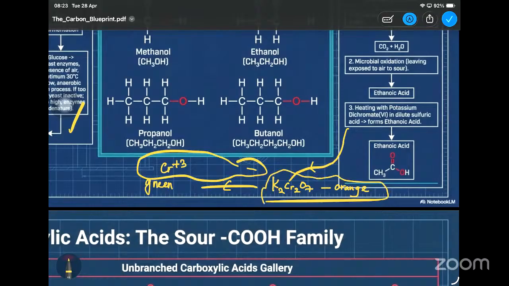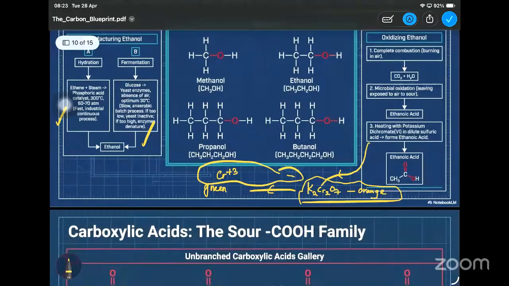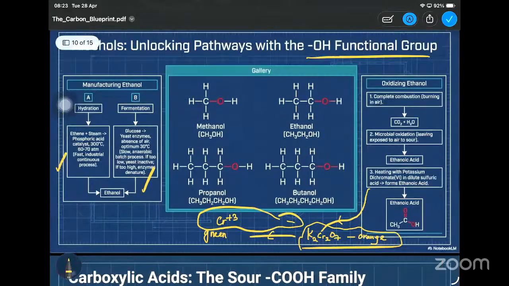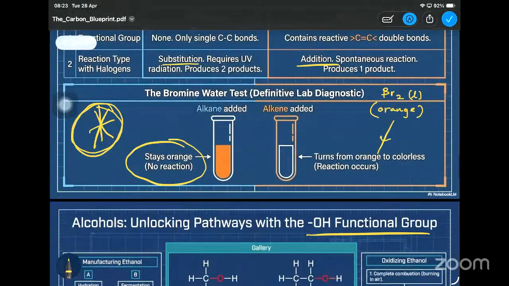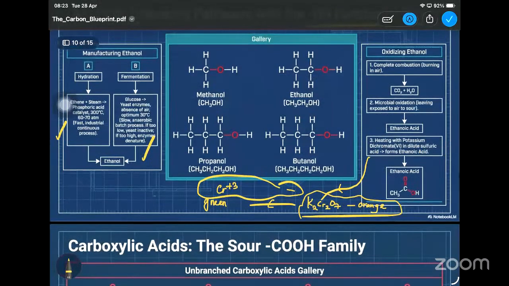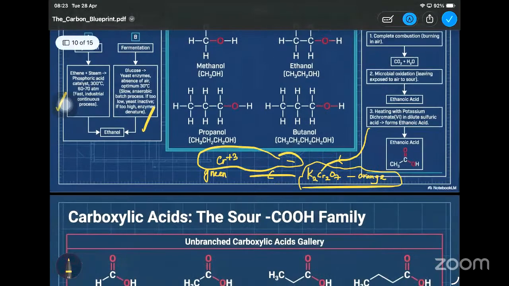So in this section, we are dealing with two experiments where we have to deal with colors. The first experiment is this bromine water test. Bromine turns colorless when you have an alkene. And the second one, orange potassium dichromate turns into green color when it is reacted with an ethanol molecule. So remember those points.